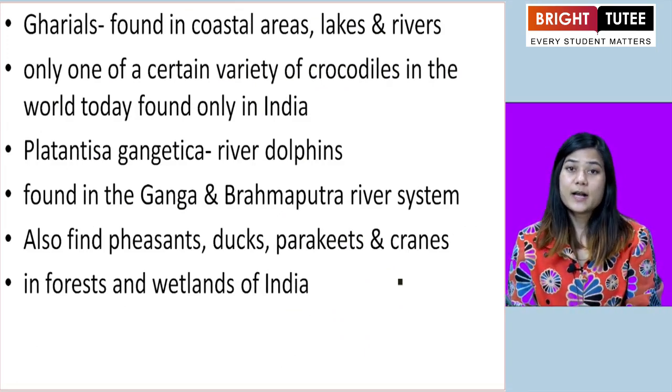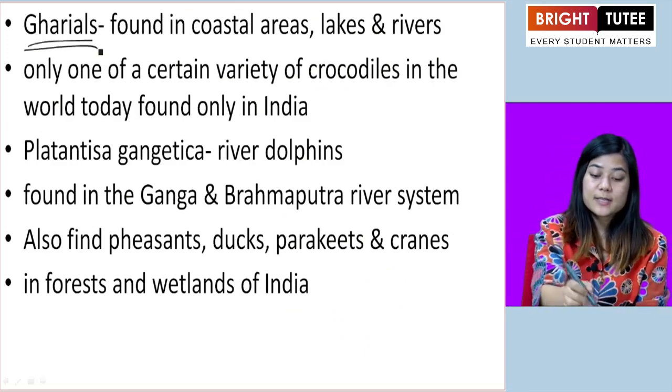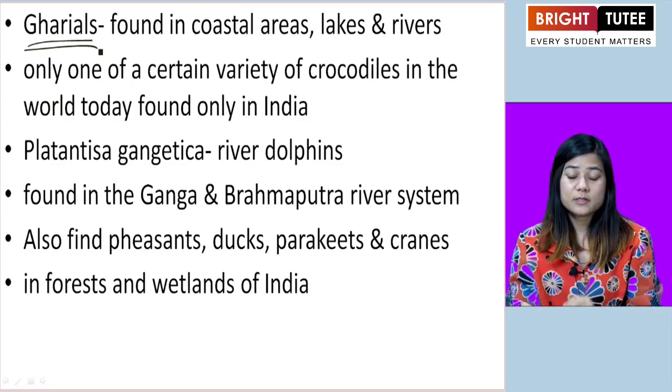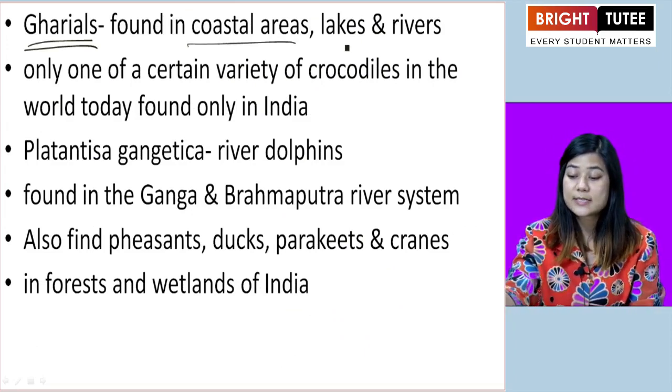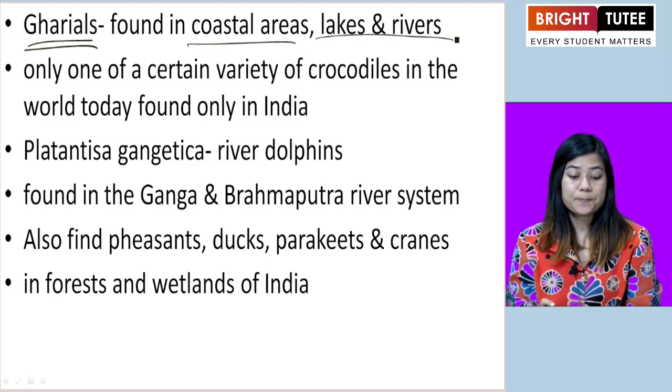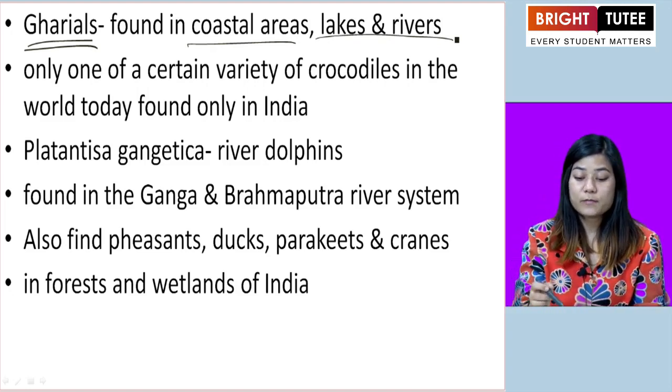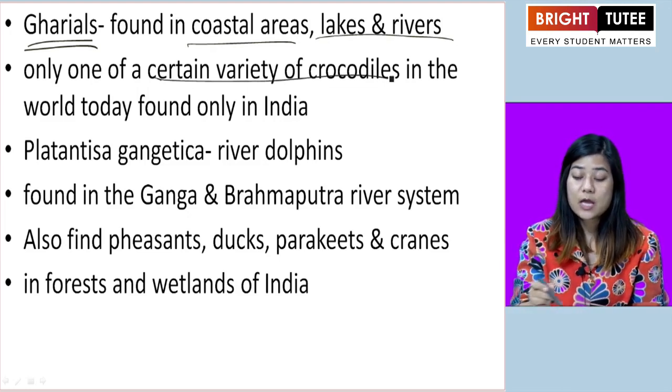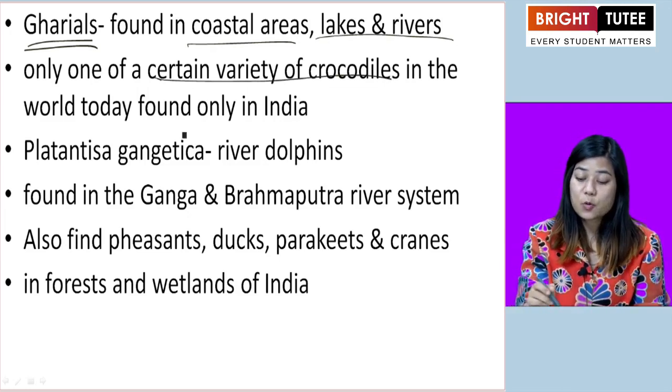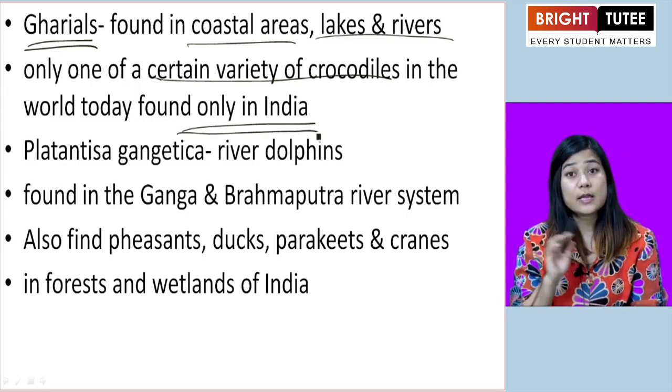Now, gharials, we know, are one of the animals which are found in coastal areas, lakes, and rivers. Gharials are only one of a certain variety of crocodiles which is found only in India, in the world.